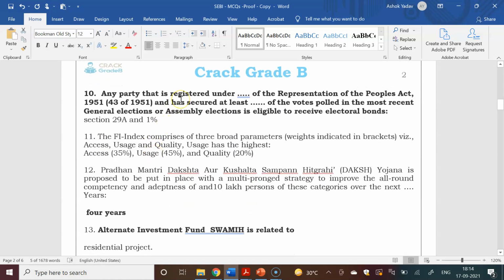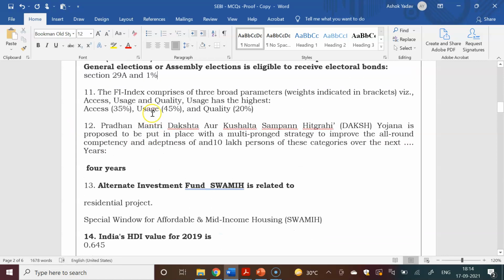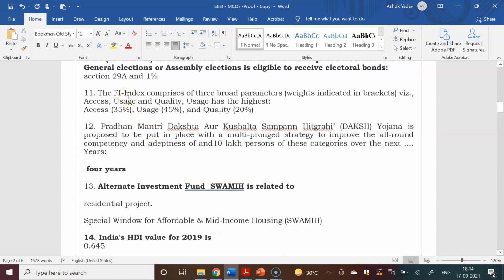Any party that is registered under Section 29A of the Representation of the People Act 1951 and has secured at least 1% of the votes polled in the most recent general election or assembly election is eligible to receive electoral bonds. So Section 29A and 1% is the correct answer. The FI Index, Financial Inclusion Index released by RBI, comprises three broad parameters: access, usage and quality.